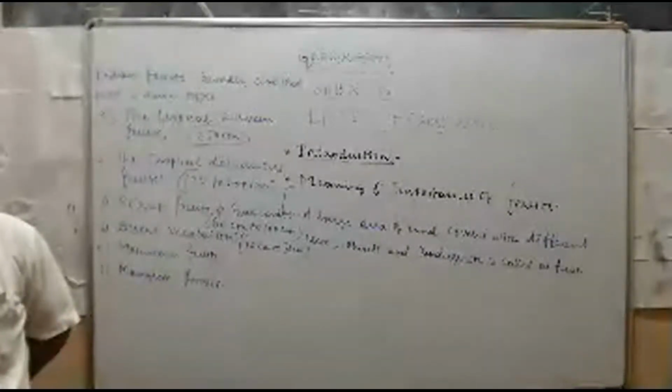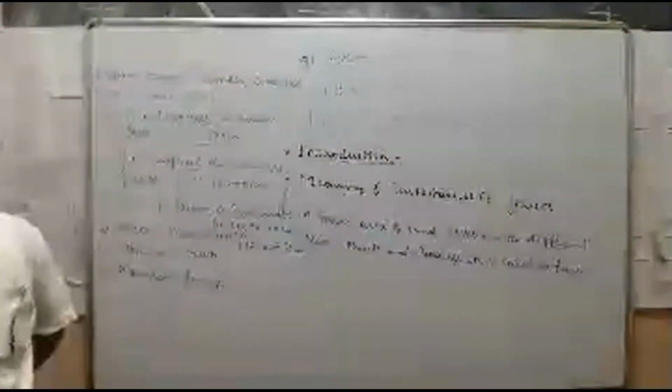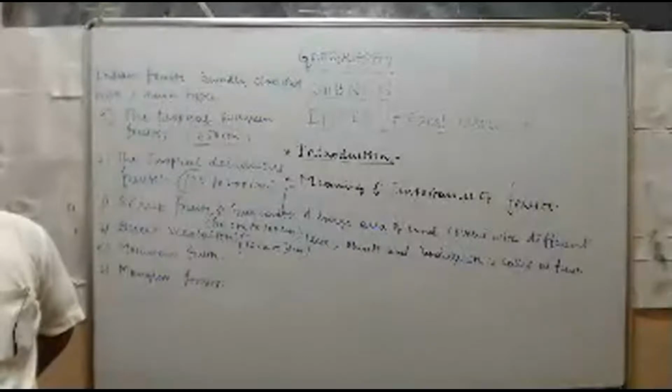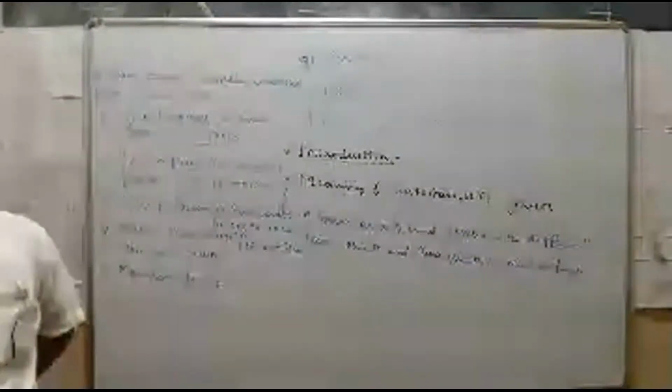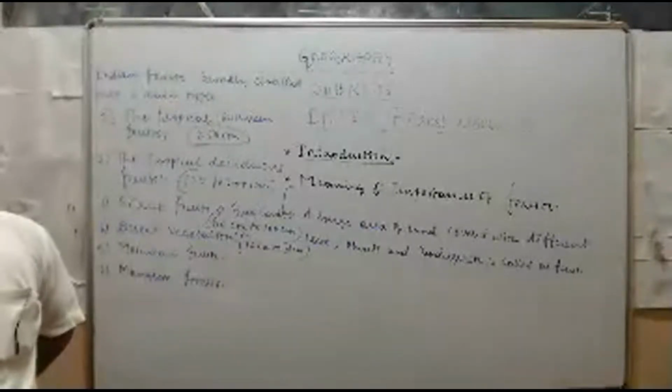Hence, this delta is known as Sundarbans. It's very important. Why are mangrove forests called Sundarbans? The Sundari trees are extensively found in these mangrove forests. Hence, they are called Sundarbans in Ganga Delta.